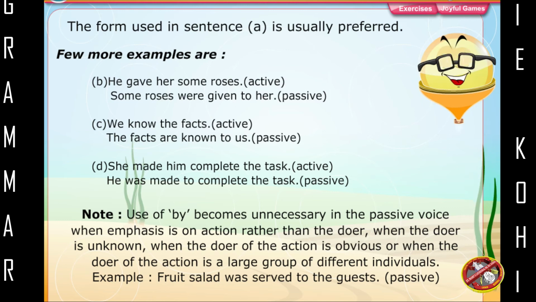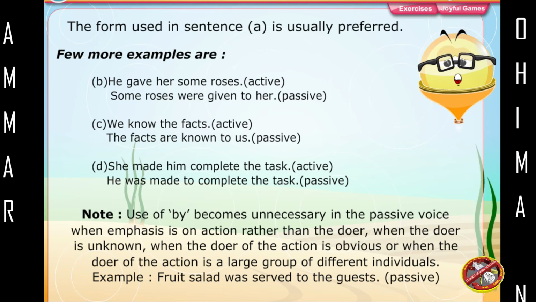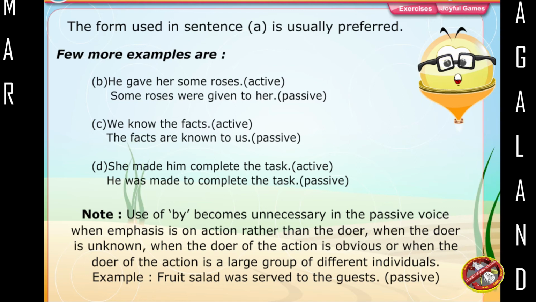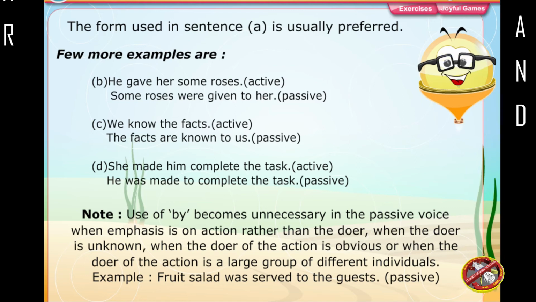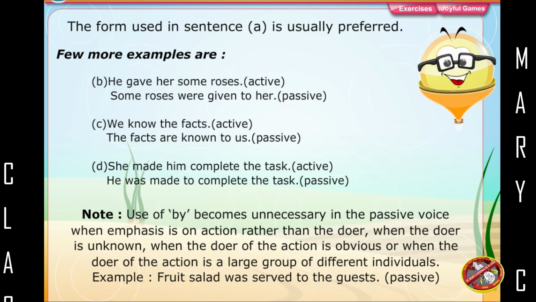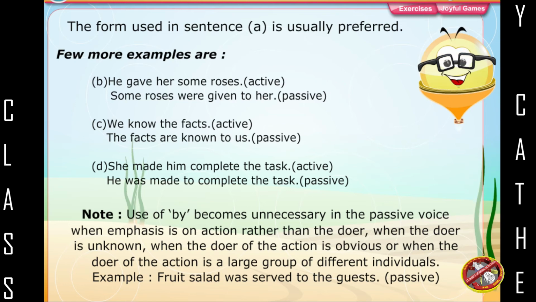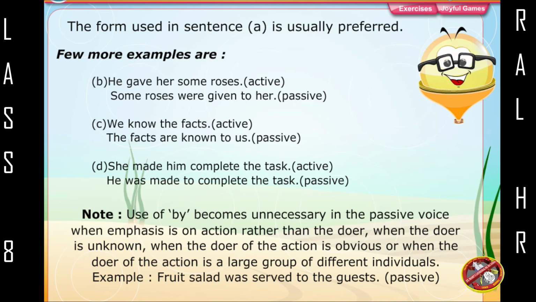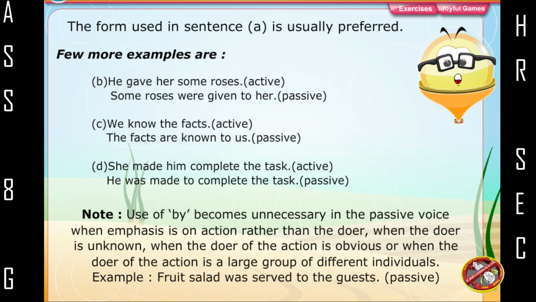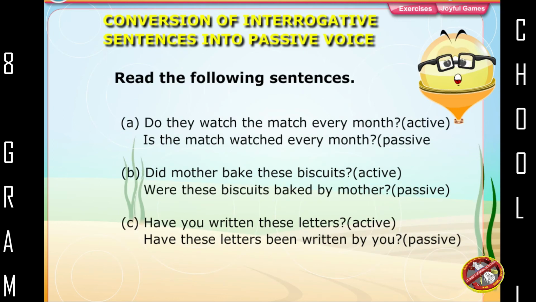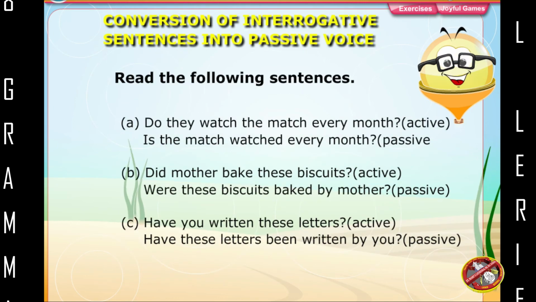Note: the use of by becomes unnecessary in the passive voice when the emphasis is on the action rather than the doer, when the doer is unknown, when the doer of the action is obvious, or when the doer of the action is a large group of different individuals. Example: Fruit salad was served to the guests. Passive. Conversion of interrogative sentences into passive voice.